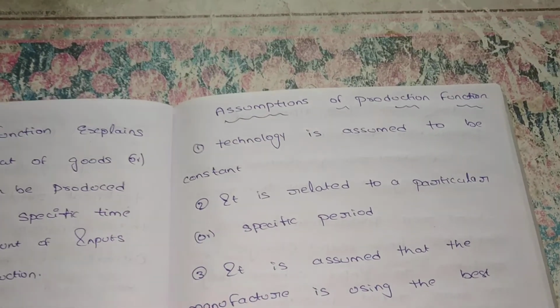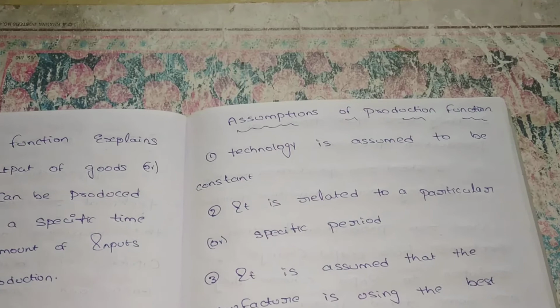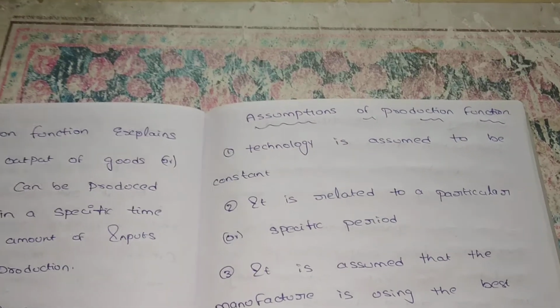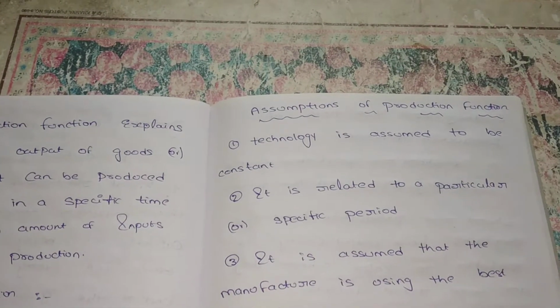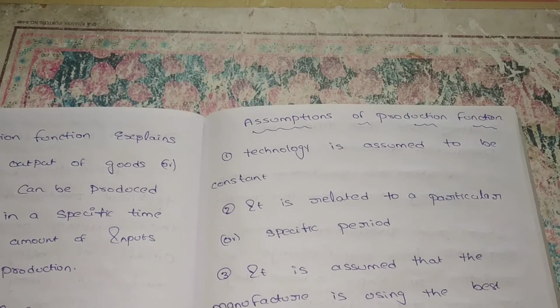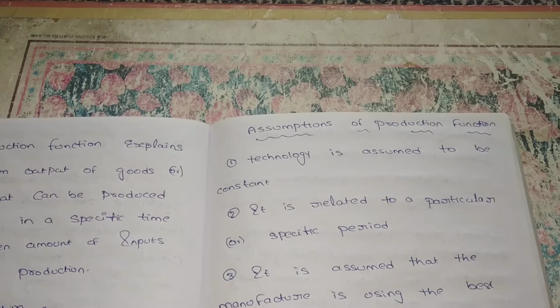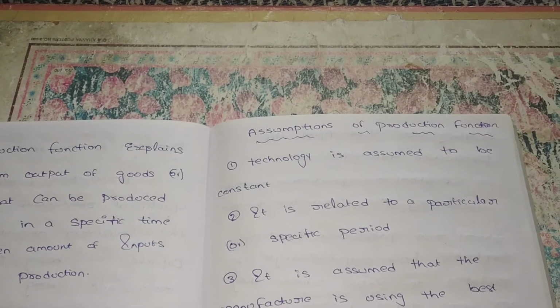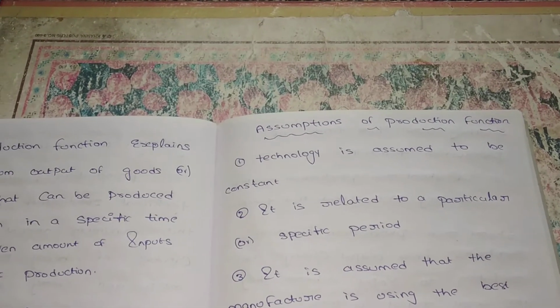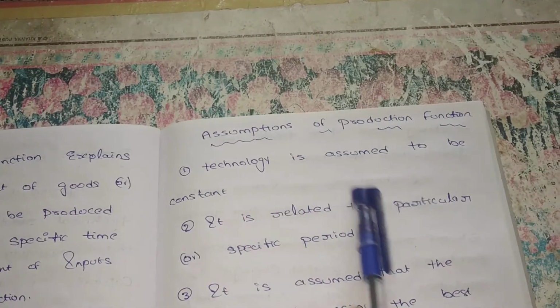In this example, we already see the production of machinery, meaning the production of chocolates. For the production of chocolates, we need some machinery. So we can assume that this machinery is constant. Whether you produce one packet or 50 packets, the machinery is constant. There is no change in our machinery. So technology is assumed to be constant.